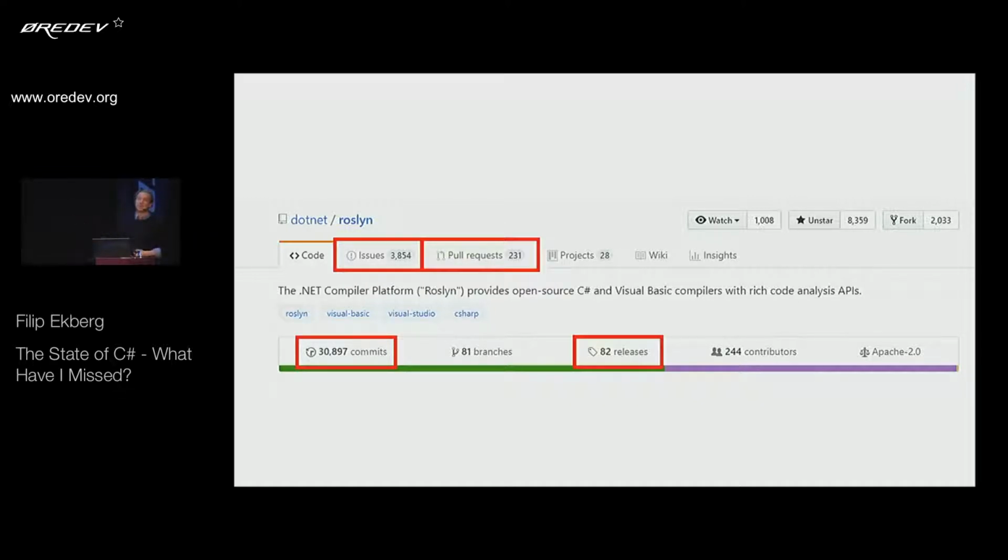So I actually submitted a pull request to the Roslyn project. I changed a spelling mistake in the documentation, but I still contributed to the compiler. Put that on my CV.